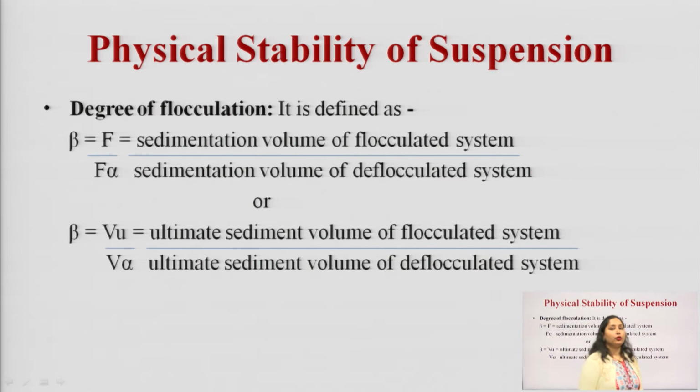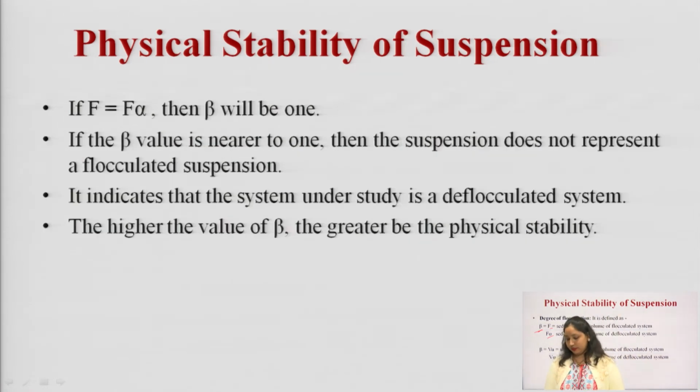Next parameter is degree of flocculation. It is denoted by beta. So, beta is equal to F by F alpha. It is defined as the ratio of sedimentation volume of flocculated suspension with respect to the sedimentation volume of deflocculated system. We can also define it as the ultimate sediment volume of the flocculated system with respect to the ultimate sediment volume of the deflocculated system.